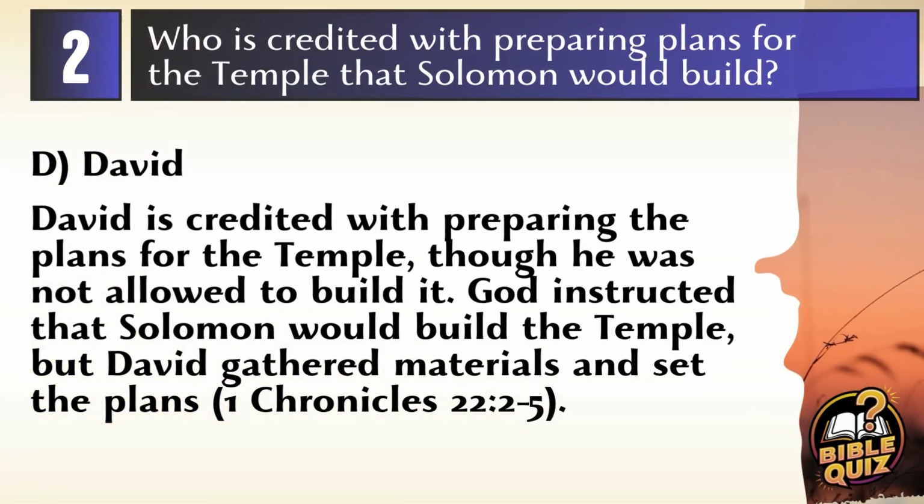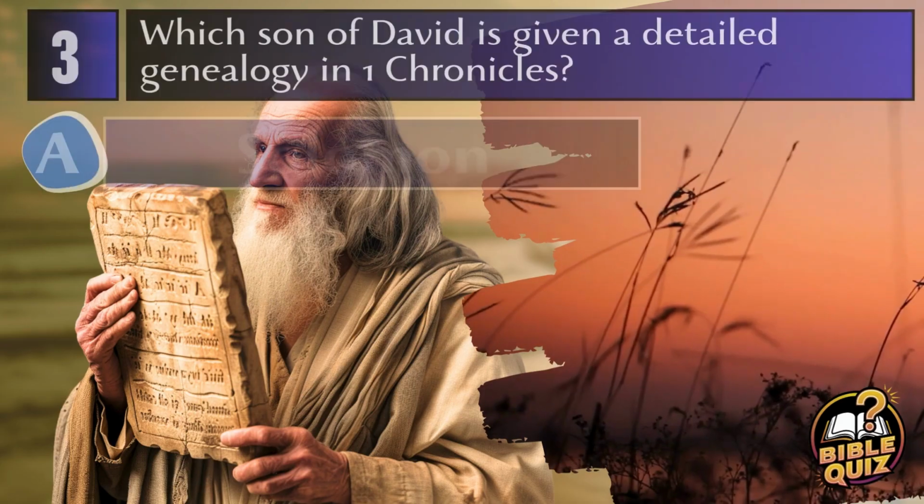Answer: D. David. David is credited with preparing the plans for the temple that his son Solomon would later build. Although David gathered the materials and made the preparations, God instructed that Solomon, his son, would be the one to build the temple.